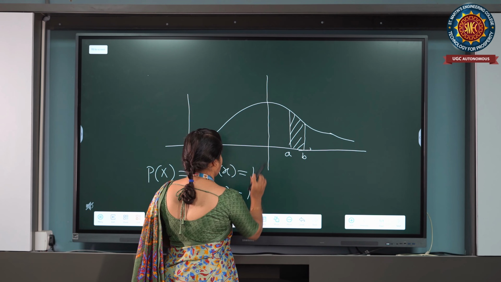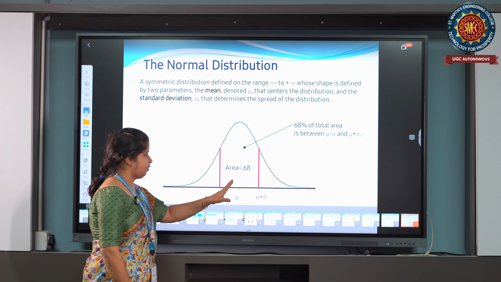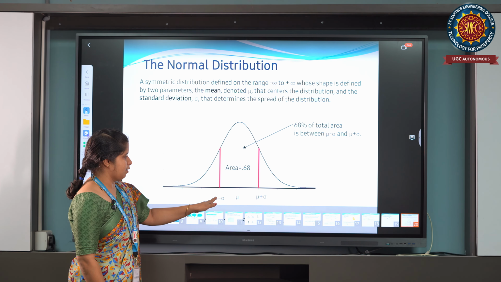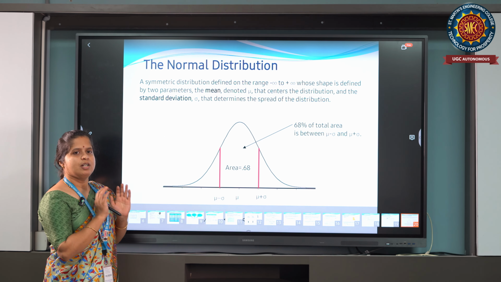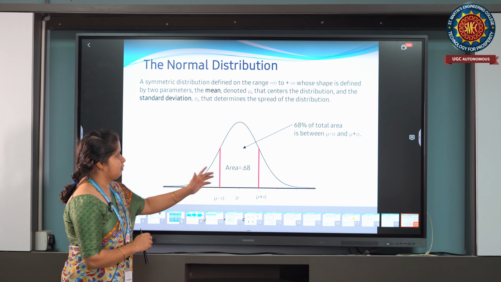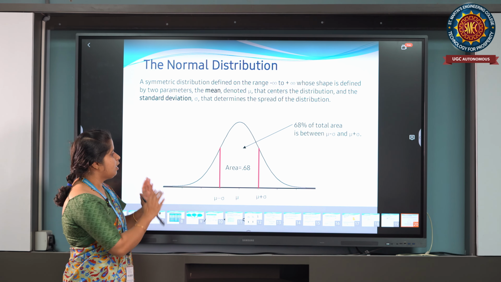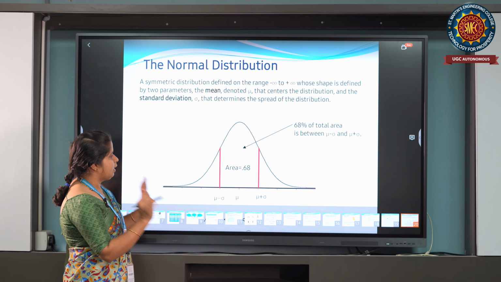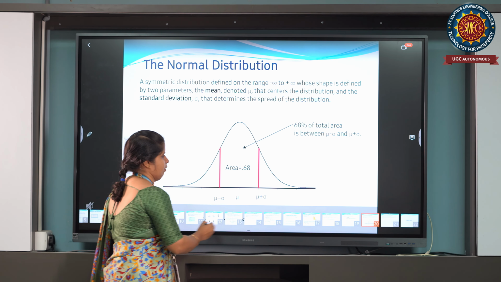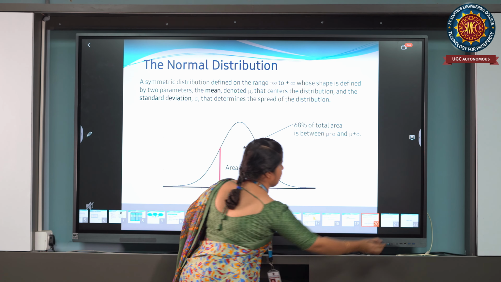With this, we can see that for the normal distribution, the area of 0.68 is covered within the mu minus sigma and mu plus sigma limits. So if I take the 1 sigma limit, then 68% of the area is covered, at 2 sigma limits 96% of the area, and at 3 sigma limits 99% of the area is covered with this standard normal deviation.